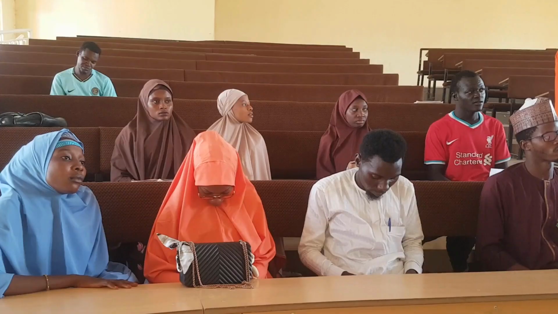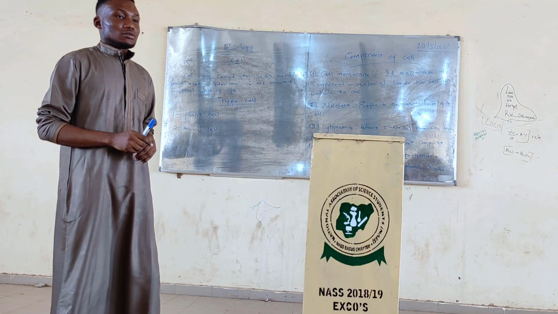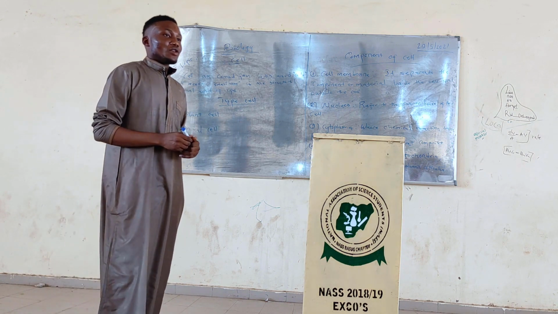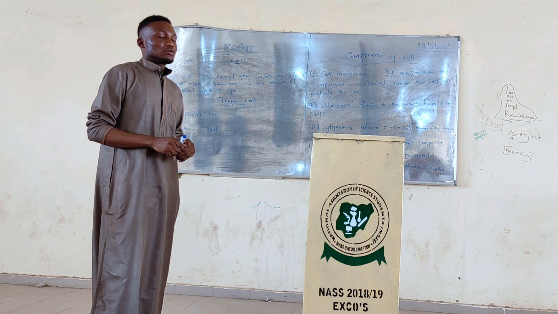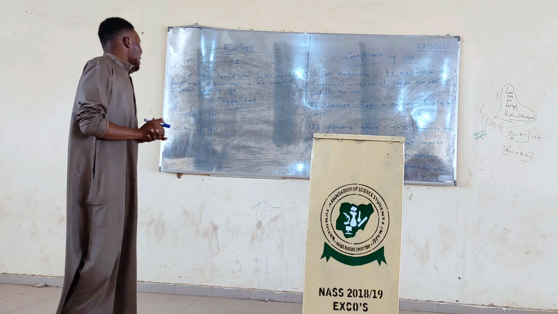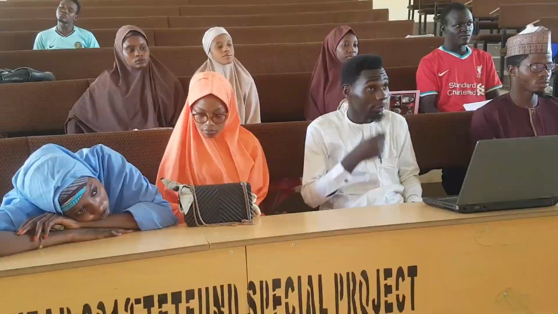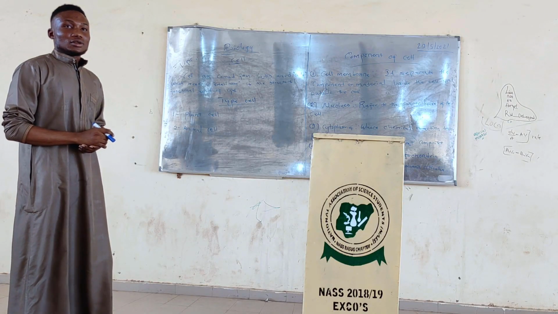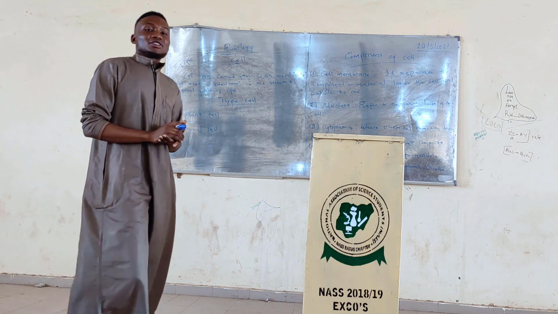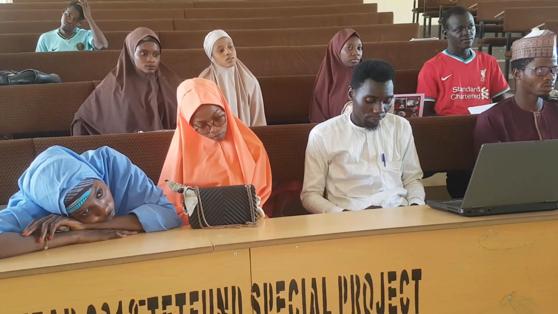Is there anybody that can define cell from what has been said now? Who can define cell? Okay. It is the smallest unit of living organism. Stand up. Cell is the smallest unit of living organism. Wow, that's an idea. I once said that we have two types of cell, which are what? Who can mention that? We have two types of cells, which are plant and animal cell. You got it right. You really impressed me by what has been said by your teachers.